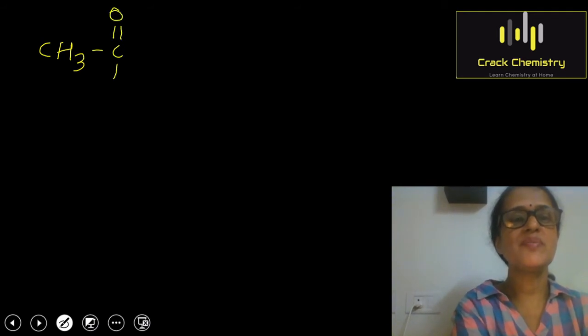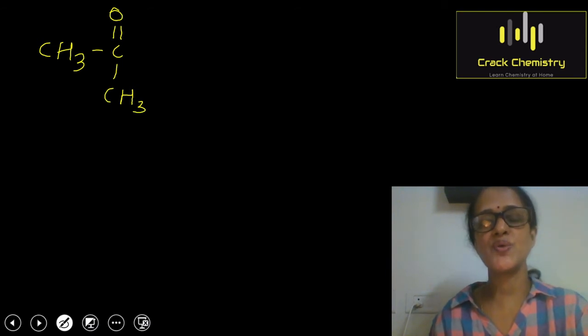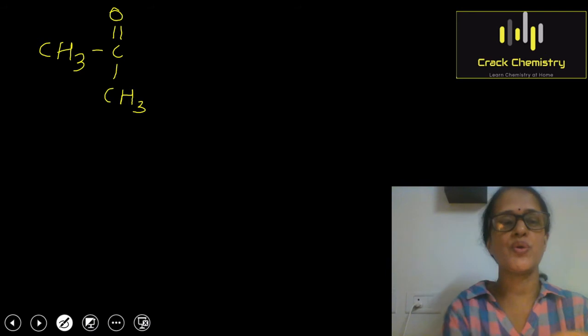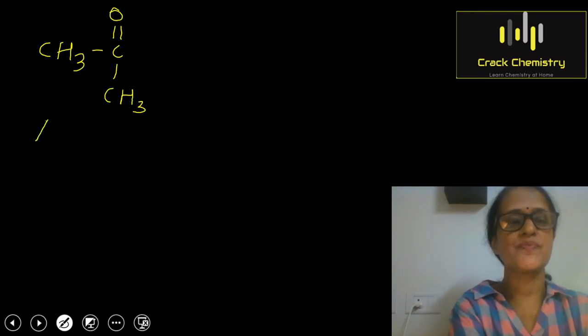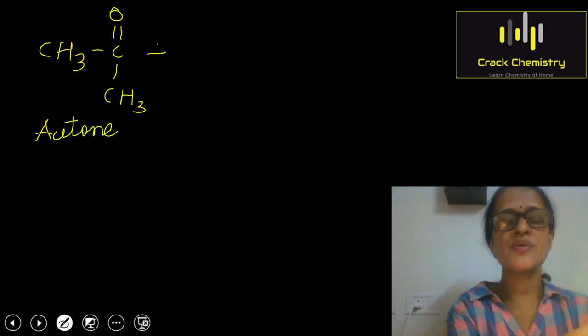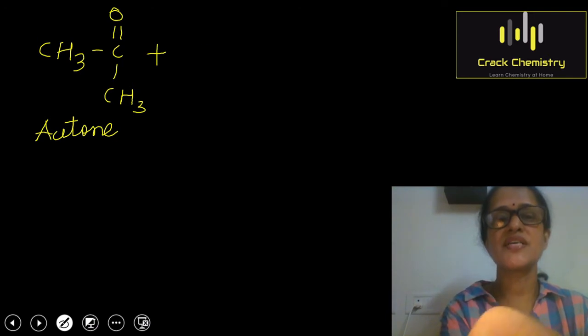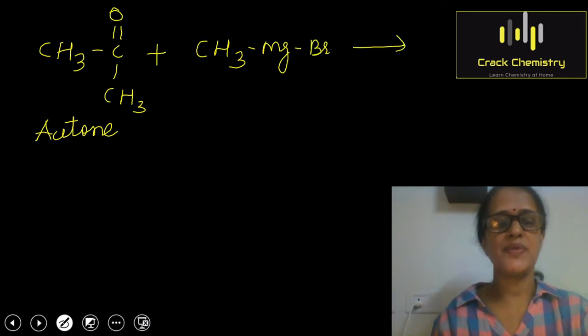Children, you are familiar with this ketone. This ketone is the simplest ketone, acetone. Acetone is the common name, but the IUPAC name is propanone. This acetone on reaction with the Grignard reagent, suppose I am taking CH3MgBr this time, the same thing will happen.